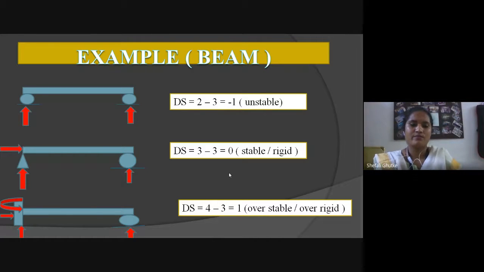The number of equilibrium conditions is 3. So you can say that the degree of static indeterminacy for this type of structure is 1. According to the stability condition, this type of structure is known as an overstable or over-rigid structure.